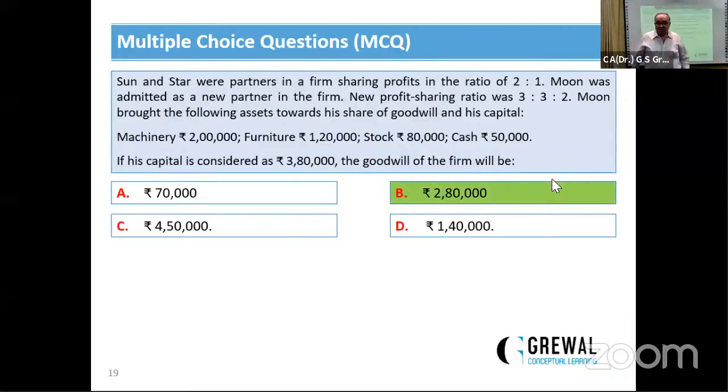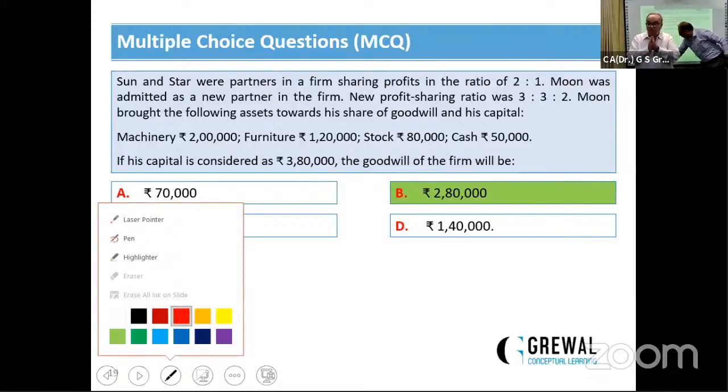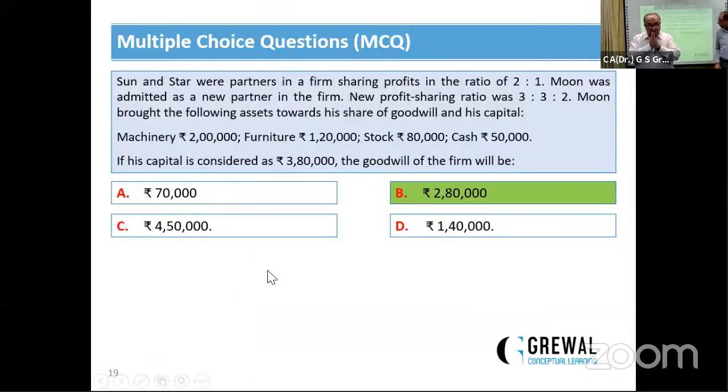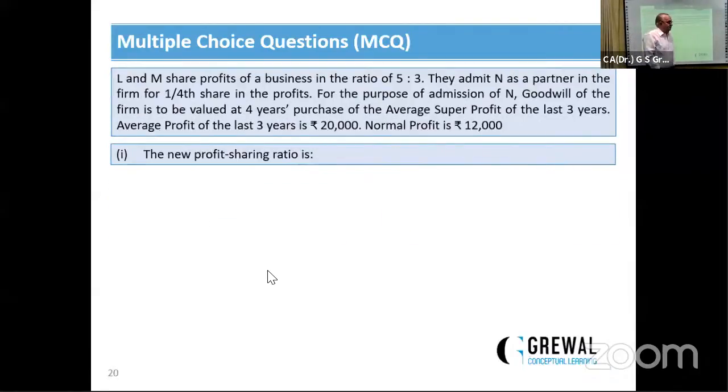Next, the total contribution was machinery, furniture, stock, and the total value of the contribution will be 4,50,000. His capital portion out of this is 3,80,000. Obviously, his share of goodwill is 70,000. His share of profit is 2/8, that is 1/4. For the firm value, it will be 70,000 multiplied by 4/1. The value is 2,80,000. The correct answer is B. Next.